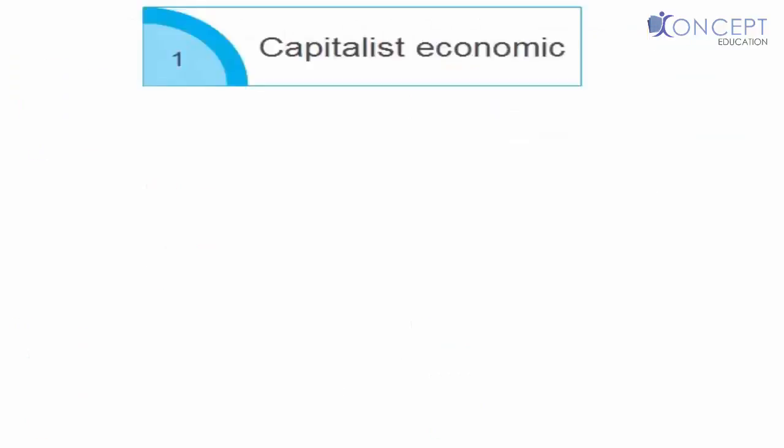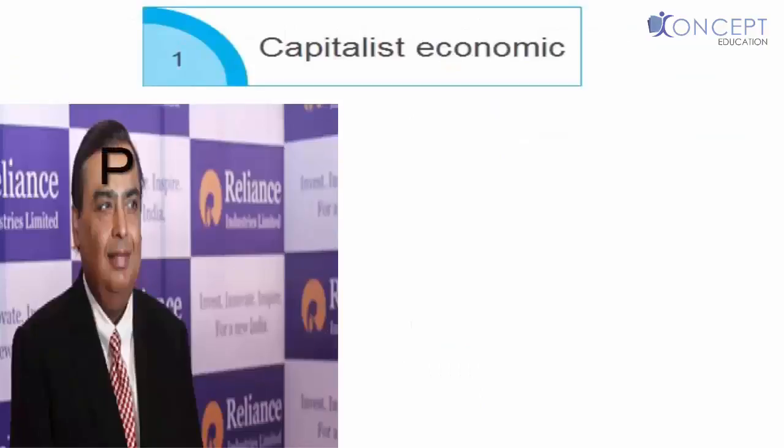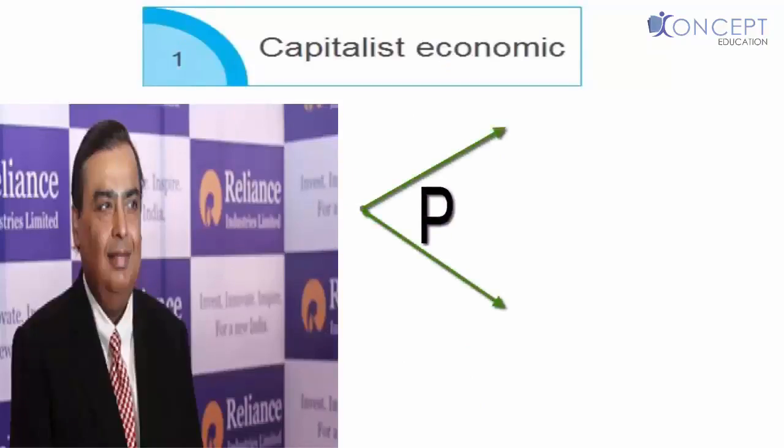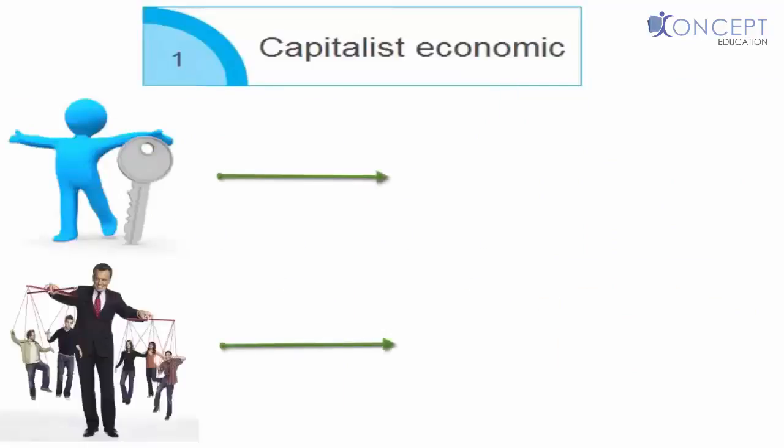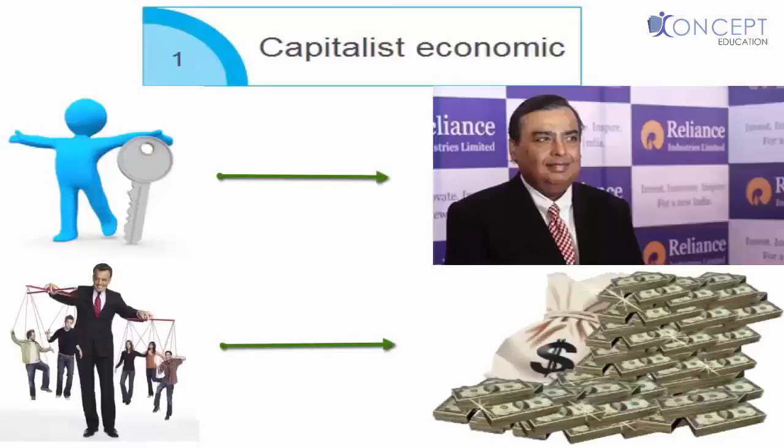So let's start with the capitalist economy. To remember this economy, you just need to remember two P's. One, private, and the other, profit. And that's it. These two sum up the capitalist economy. So basically in this economy, everything is owned as well as controlled by the private enterprises, by the private individuals, and profit is the driving force. Government doesn't interfere at all, and everyone is given freedom to choose what work they want to do.